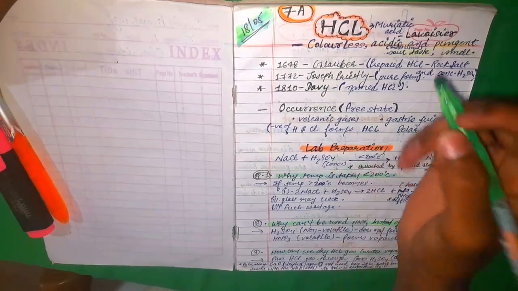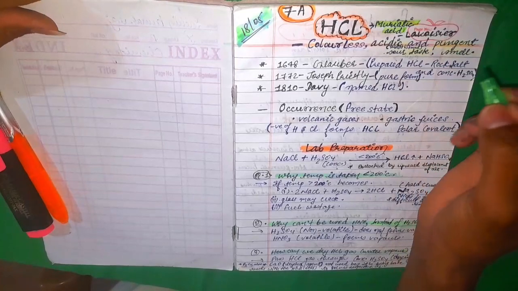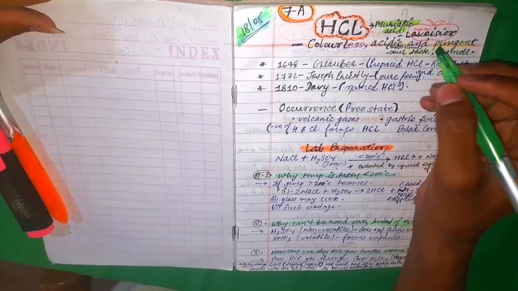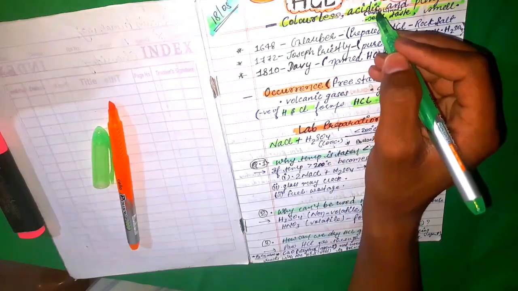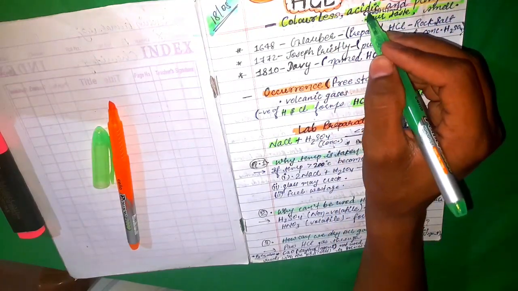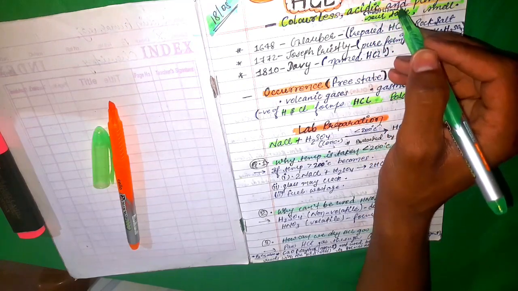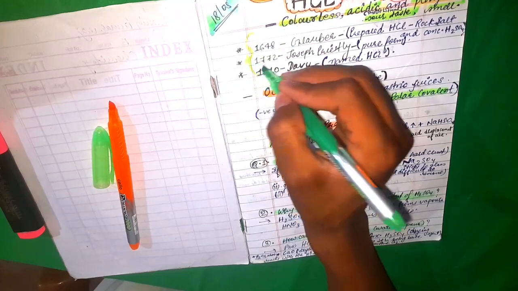HCl, we know it by another name, muriatic acid, and it was found by Lavoisier. Its nature is colorless, acidic, with a pungent smell, and it tastes sour, and it turns moist blue litmus paper red. That's why I have written here.